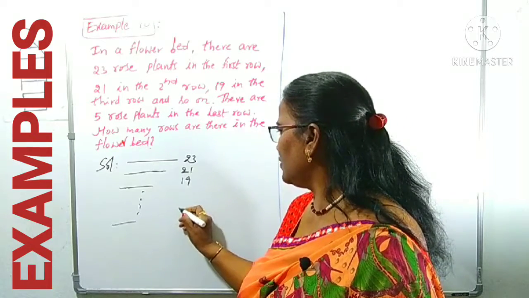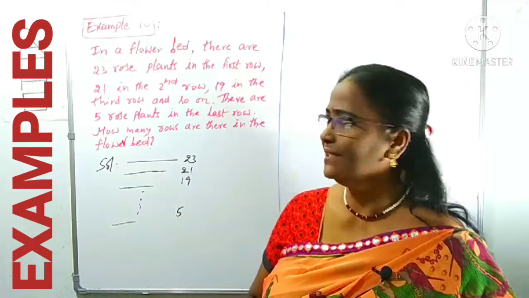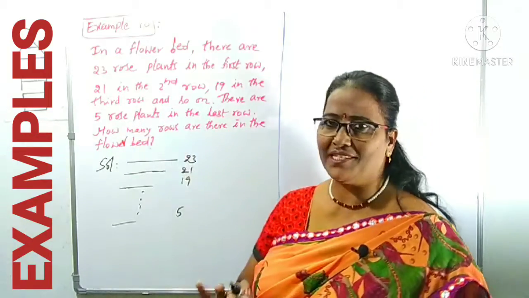Okay, how many rose plants are there in the last row? Five rose plants are arranged. Right, this is about this data.